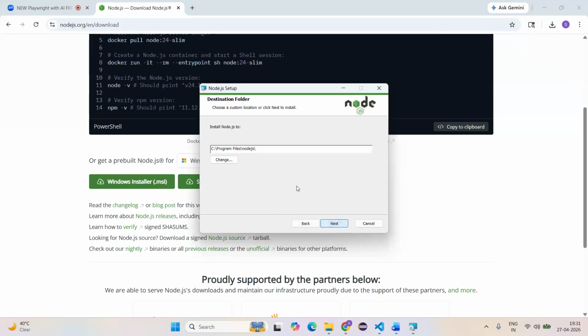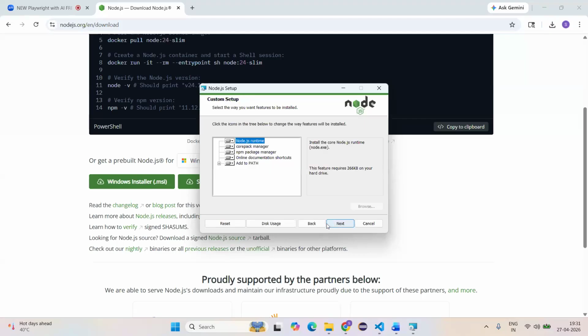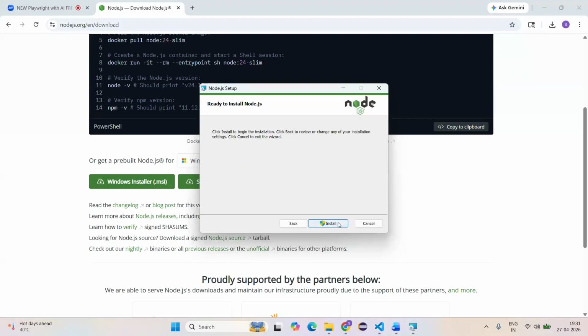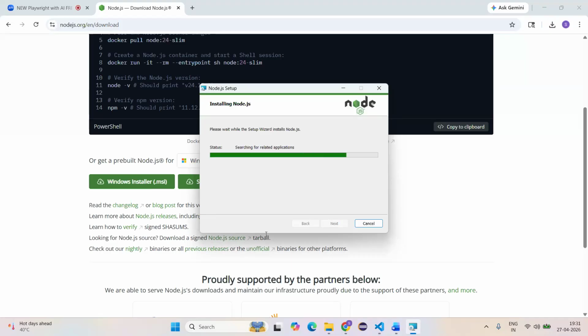Go to next, ma. And here Node.js is stored in the C drive, Program Files. I'll show you, ma. You can copy this one, otherwise I'll show you. Go to next, ma, until you get the install button, guys. Click on install, ma. It will take some time, guys. Click on install. It will ask you yes or no. Click on yes, ma. It will install, guys. Am I audible, everyone?